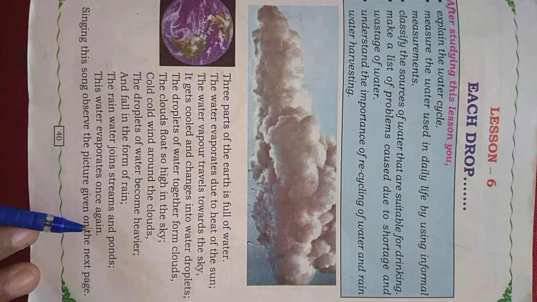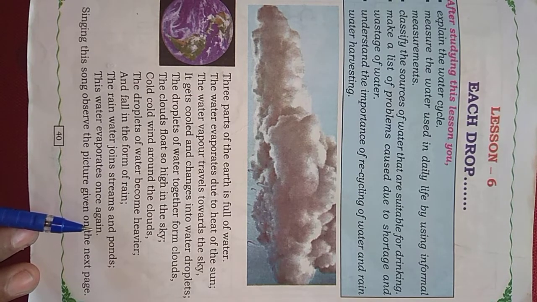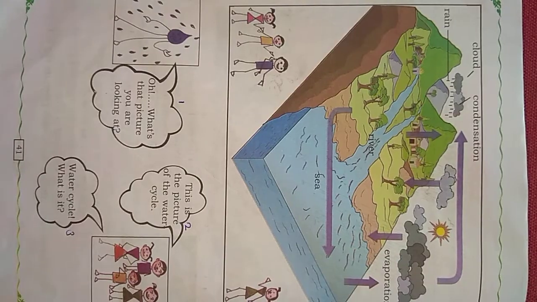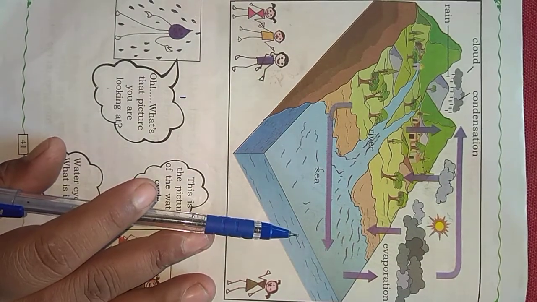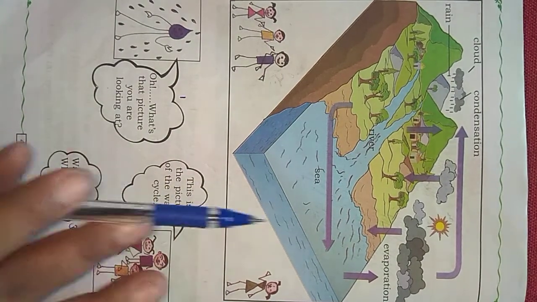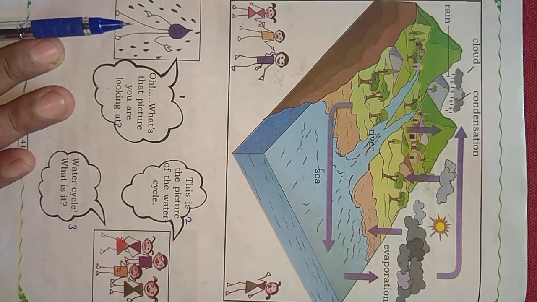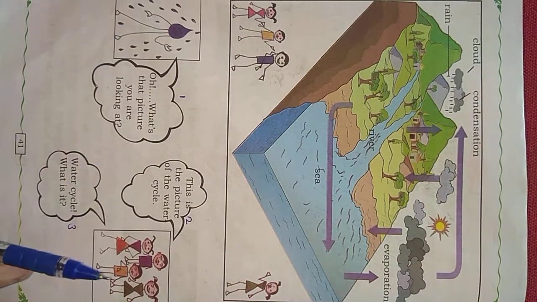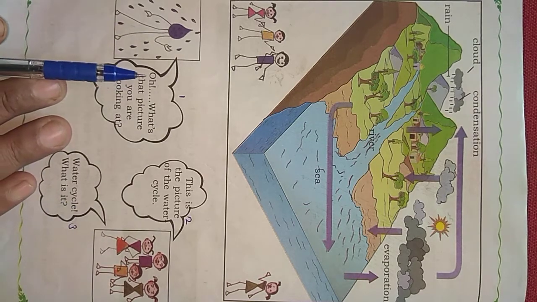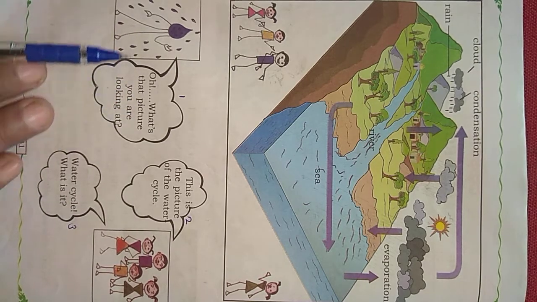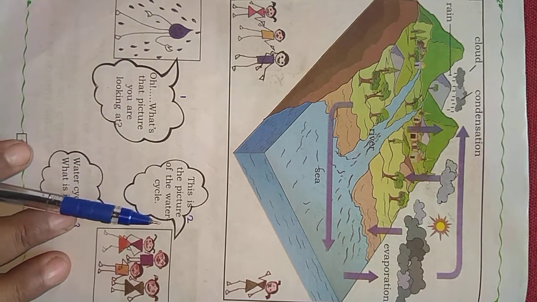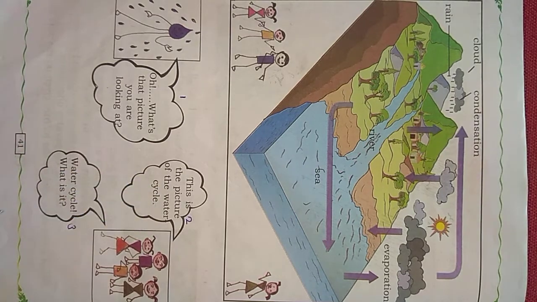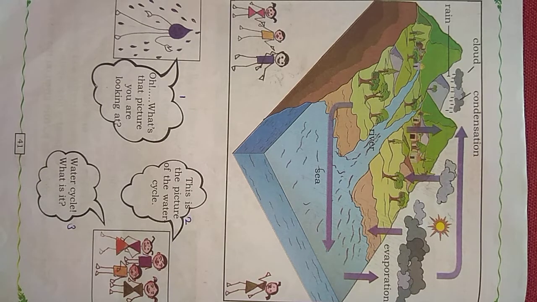Yes, children. And now let us begin the main explanation part of this lesson. In this picture, you can see the process of evaporation. It means it's all about the water cycle. Here, we can see the conversation between water droplets and the children. The water droplet is asking, what is that picture you are looking at? Children are telling, this is the picture of the water cycle. Next, water cycle, what is it? Let us see now the explanation.